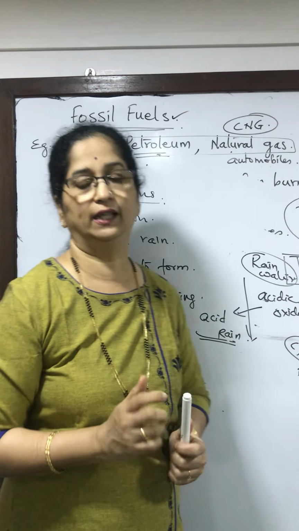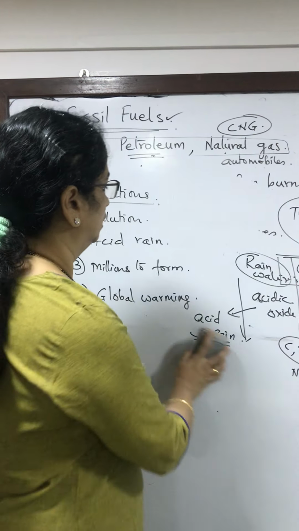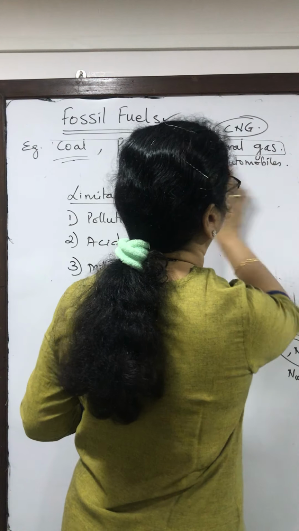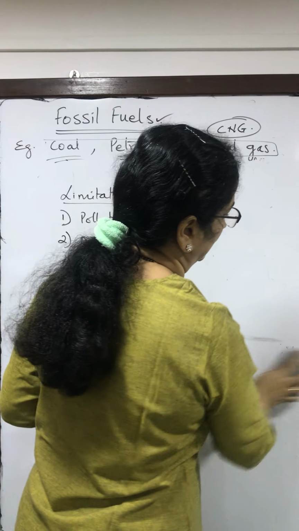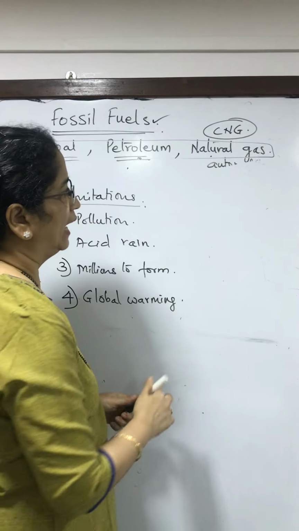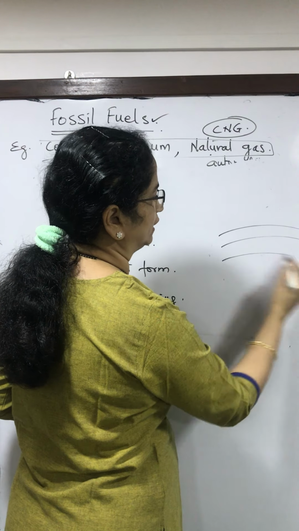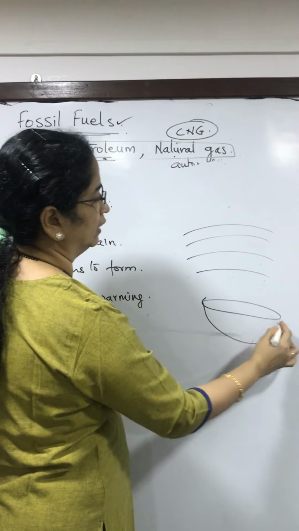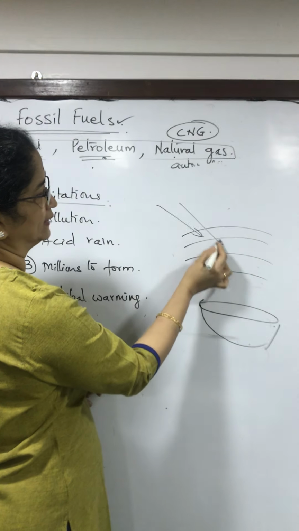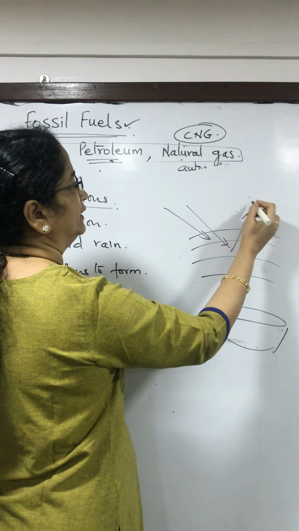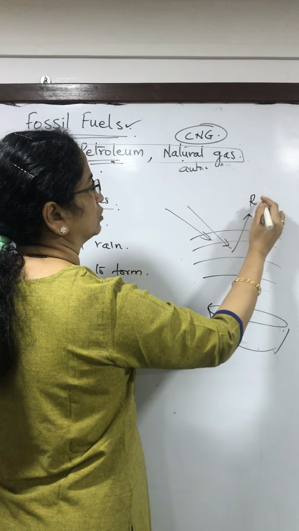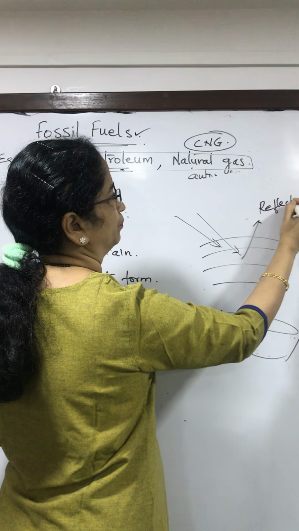Now what the greenhouse effect is needs to be understood. What happens is when the sun's rays enter the Earth's atmosphere, some of the rays will bounce back and get reflected out.